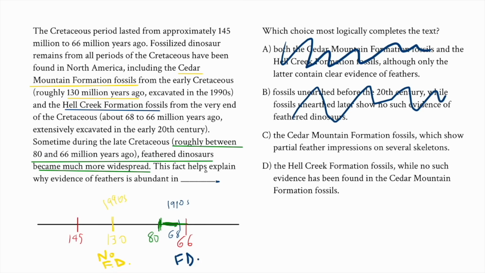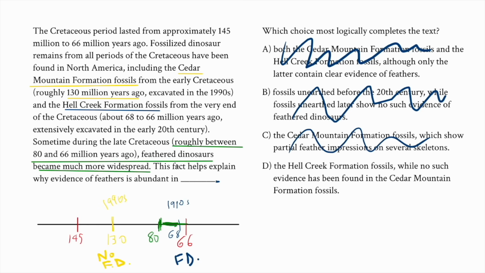C, does this fact help explain why evidence of feathers is abundant in the Cedar Mountain Formation fossils, which show partial feather impressions on several skeletons? No, we would not expect there to be abundant evidence of feathered dinosaurs in the Cedar Mountain Formation fossils, because those fossils were formed before the widespread onset of feathered dinosaurs.